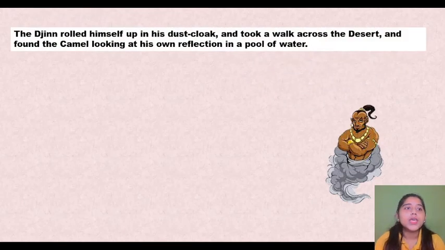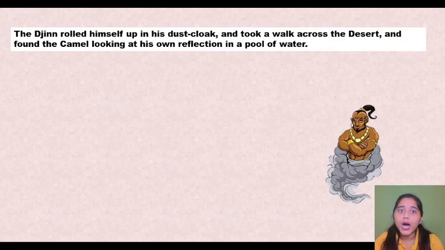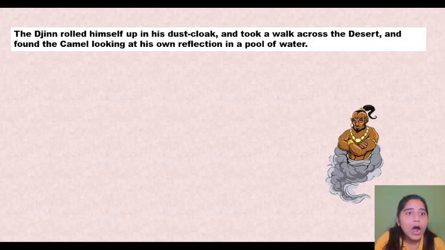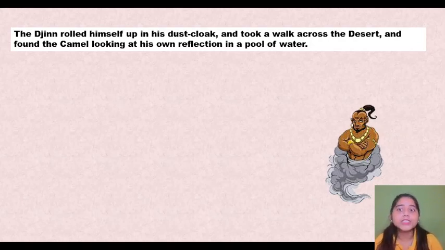The jinn rolled himself up in the dust cloak and walked across the desert and found the camel looking at his own reflection in the pool of water. So now the jinn has covered himself up with dust, and he went across the desert and found that the camel was looking at his own reflection in a pool of water. Okay, so now he found the camel.